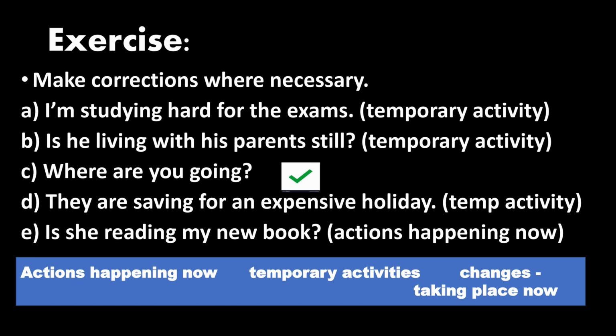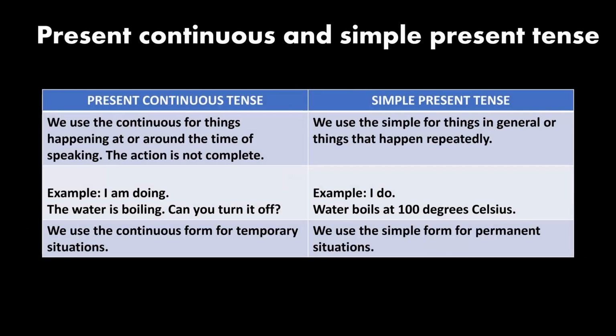Let's see the comparison between present continuous and simple present tense. In present continuous tense, we use the continuous for things happening at or around the time of speaking. The action is not complete. But in simple present tense, we use the simple for things in general or things that happen repeatedly. For example, in continuous tense, I am doing, the water is boiling.